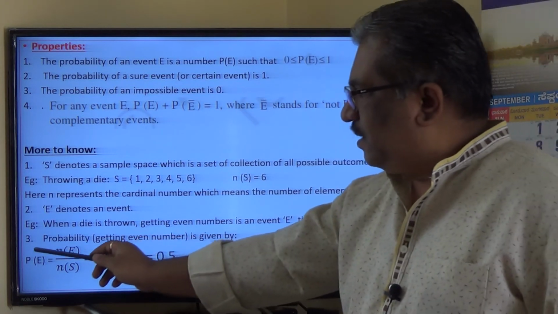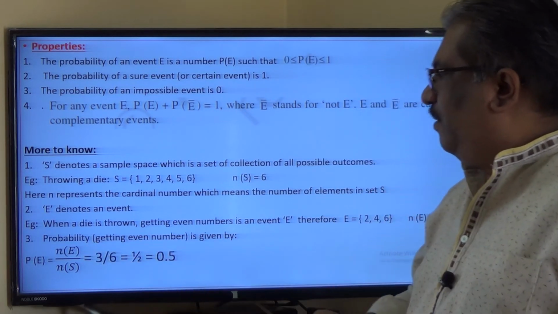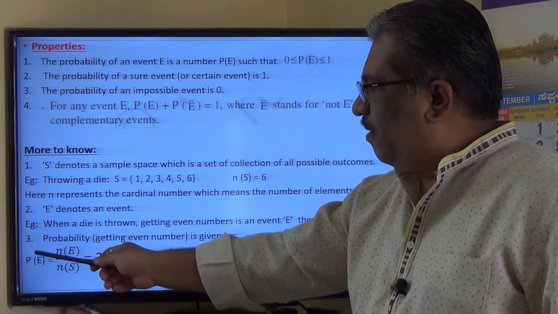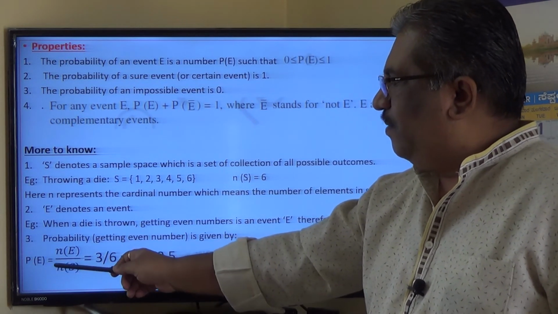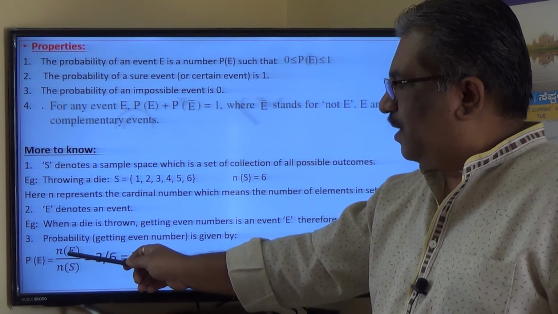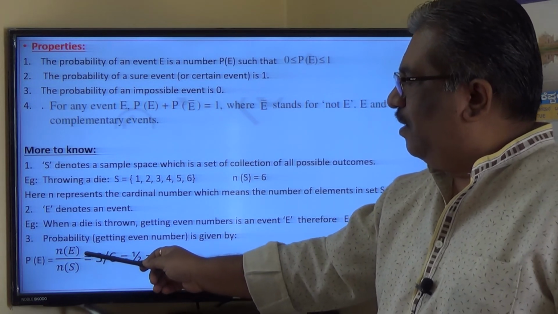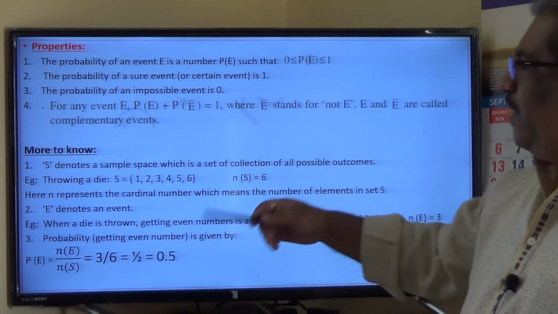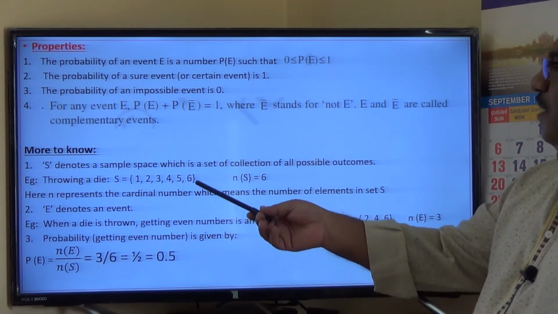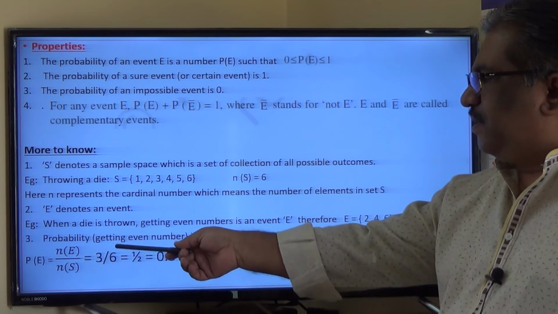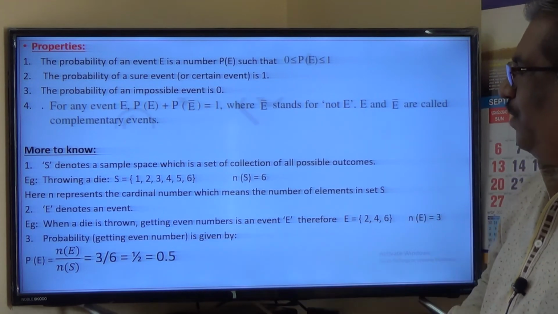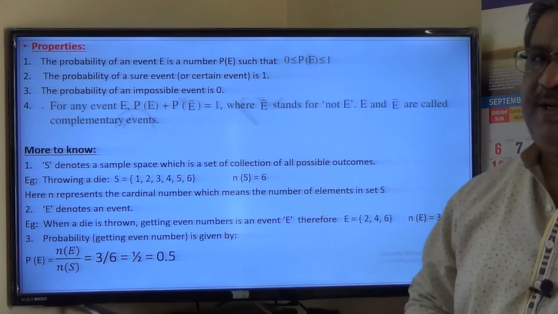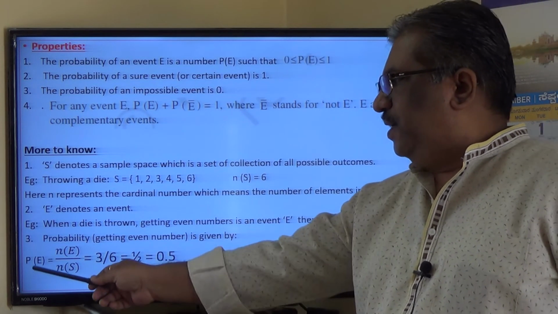I sometimes use this formula, which is quite helpful, or sometimes I'll write it out. Writing would be: probability of getting even numbers is equal to the number of outcomes favorable to getting even numbers divided by all possible outcomes. So writing can be eliminated to some extent if you use this formula, but you should be aware of these terminologies. In all our toppers' papers, if you look, they use only this formula.